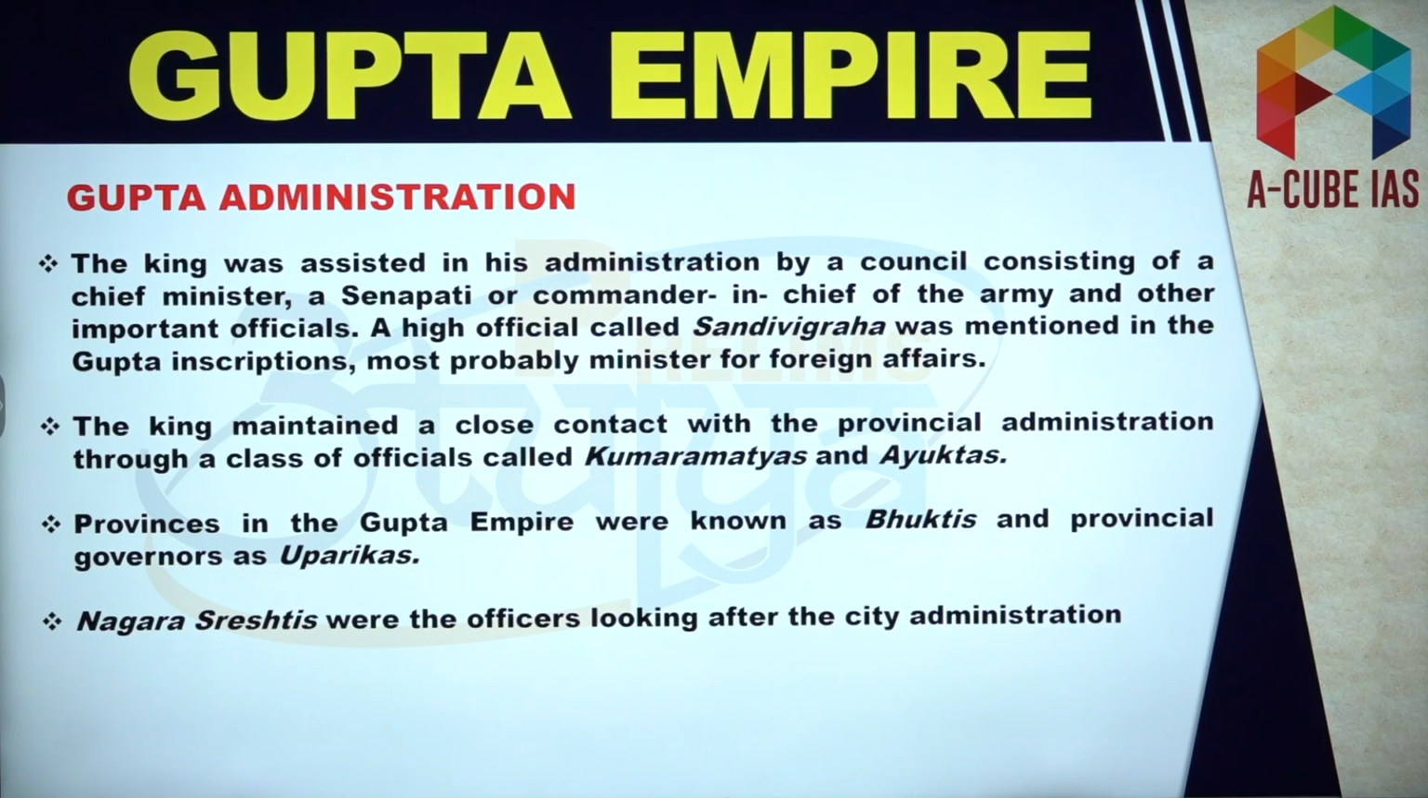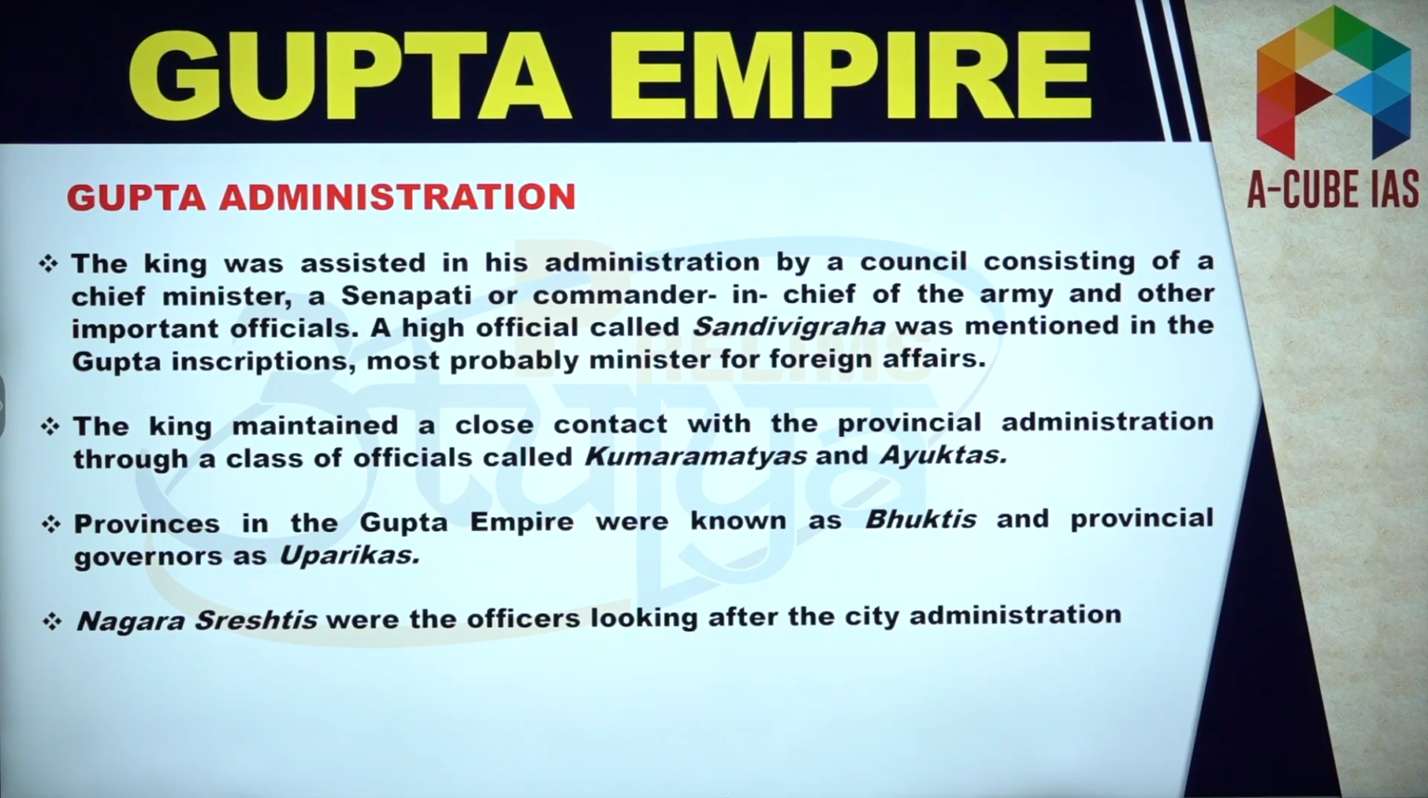Now let's try to know about Gupta administration. During those times, the king was assisted by a council consisting of a chief minister. And there are a few names that you must know. First name is Kumaramatyas. The king maintained close contact with provincial administration through a class of officials called Kumaramatyas and Ayuktas. So these names are important from the prelims perspective.